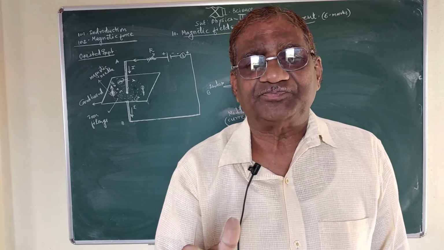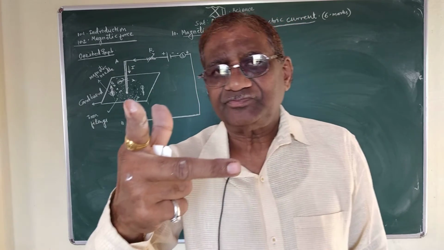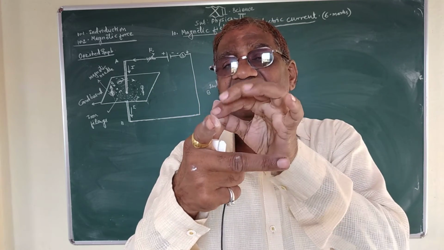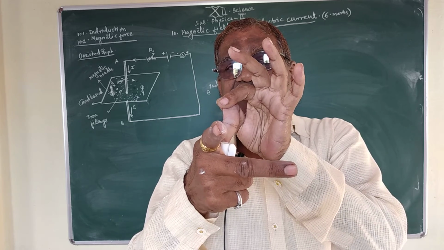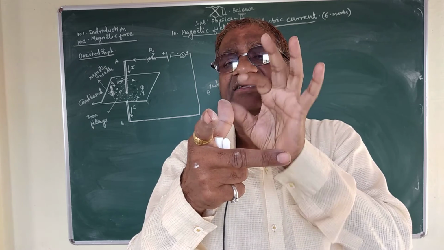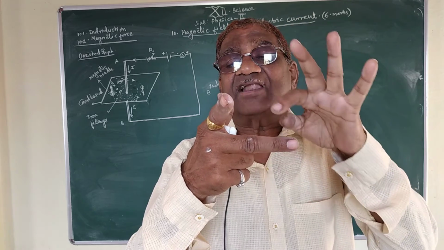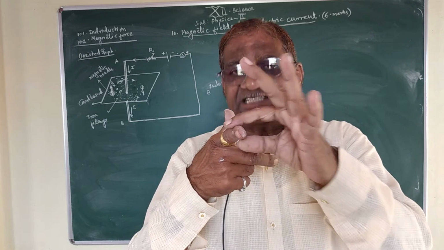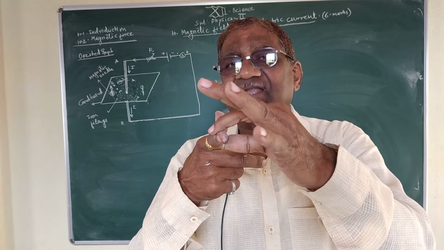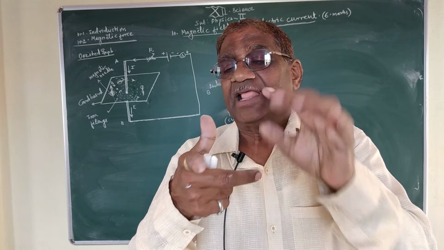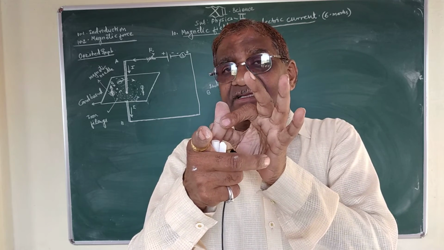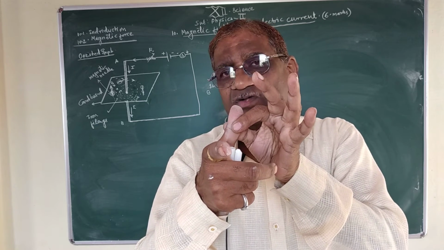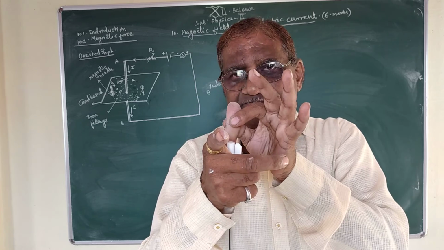According to this rule, if I stretch the index finger, middle finger and thumb such that they are mutually perpendicular to each other, the index finger represents the direction of magnetic field, and the outstretched thumb represents the direction of motion of the conductor.